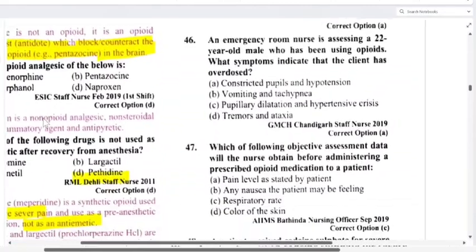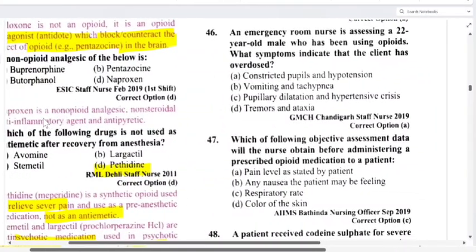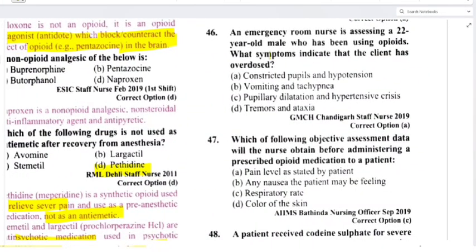Okay, see. Then next 46, an emergency room nurse is assessing a 22-year-old male who has been using opioids. What symptoms indicate that the client has overdose? How you will know? That is constricted pupils and hypotension, yeah. Then vomiting and tachypnea, no. Pupillary dilatation and hypertensive crisis also no. Tremors and ataxia. Only option A is kind of showing that it is an overdose of opiates. Okay.